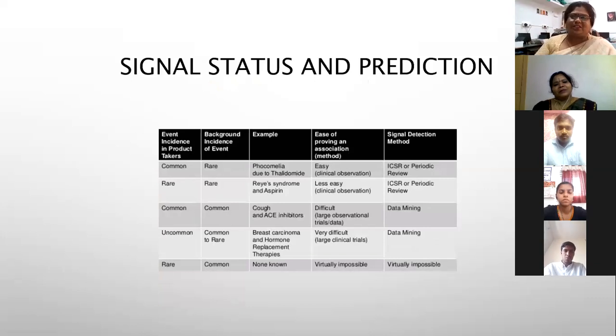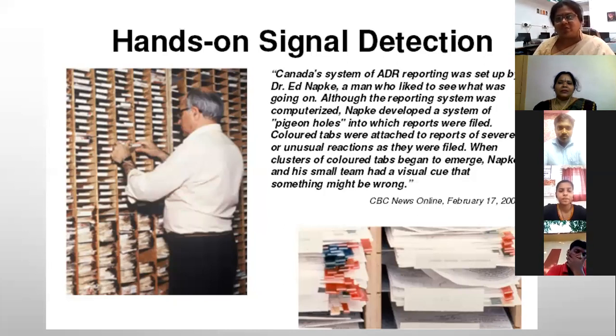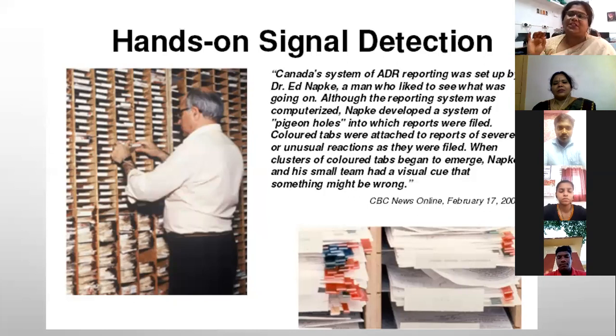So this is again signal detection. I don't want to go very in depth. Can I have the next slide? This is a real picture of Dr. Napkin. What he did in Uppsala is, whenever he received an adverse event, he kept it inside pigeon boxes at their adverse event reporting collection center. When he received something serious, he color coded it red, and a normally known reaction he color coded blue. So for every box he sees, he immediately knows where more red flags are.